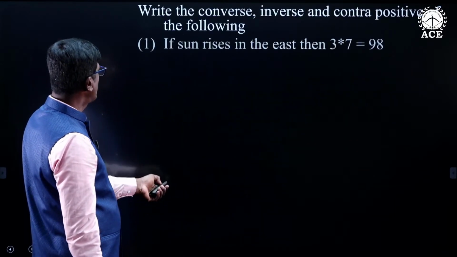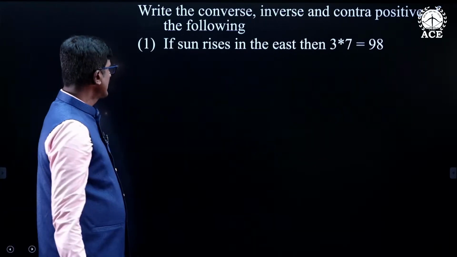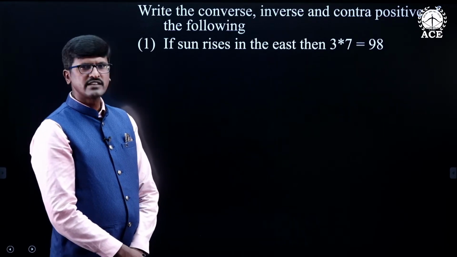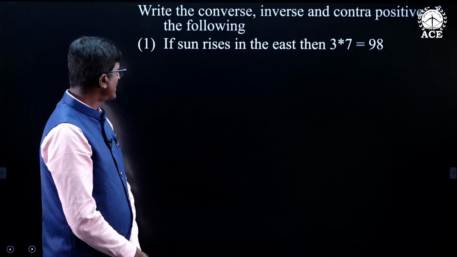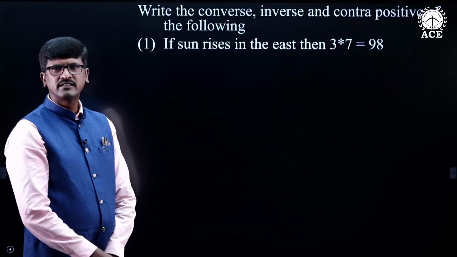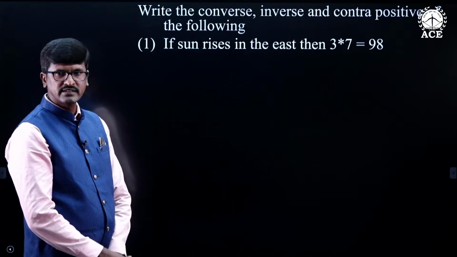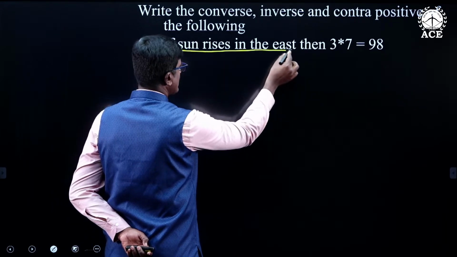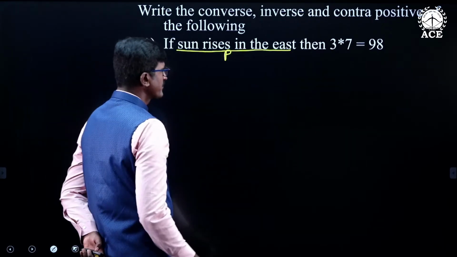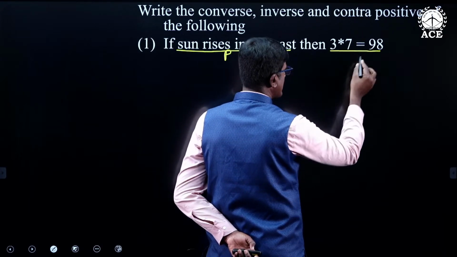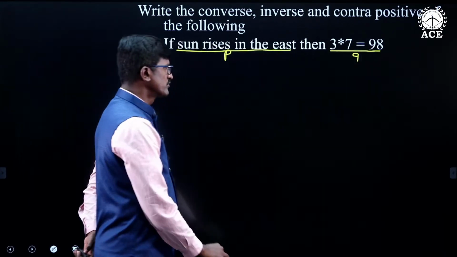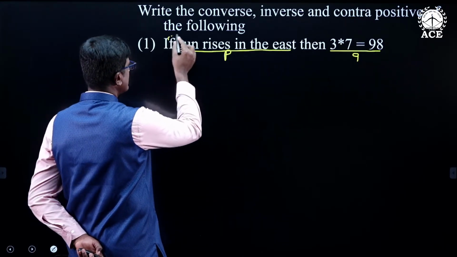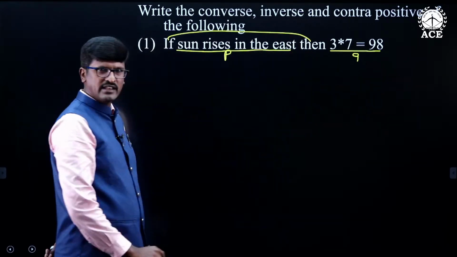So I am taking a conditional statement: if the sun rises in the east, then 3 star 7, that is 3 into 7, is equal to 98. This is a conditional statement because the sun rises in the east is the simple statement P, and 3 star 7 is equal to 98 is the simple statement Q. There are two simple statements, and we combine them by using if and then.